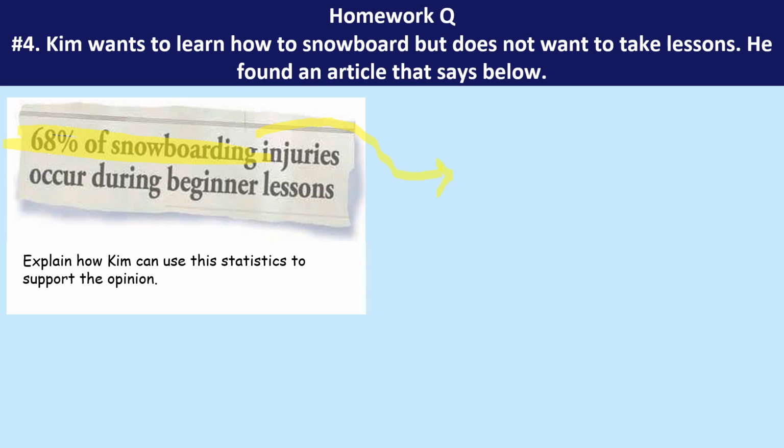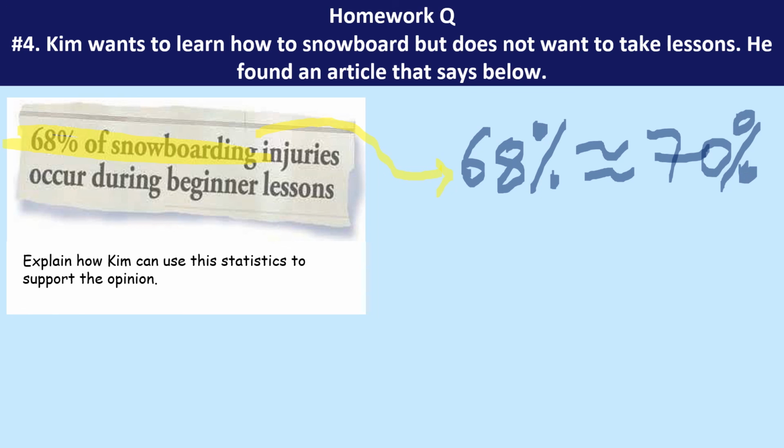Well, let's think about it mathematically. First things first, 68%. You may agree that this will be close to 70% if we round it up. 70% is a fancy way of saying it's way more than half. It's in fact 7 out of 10.